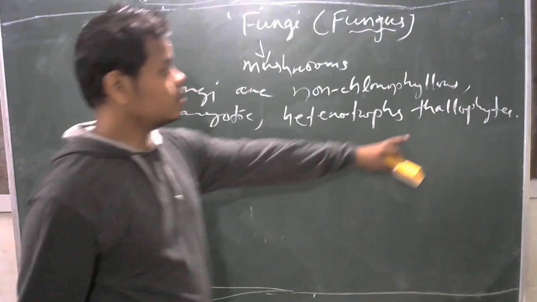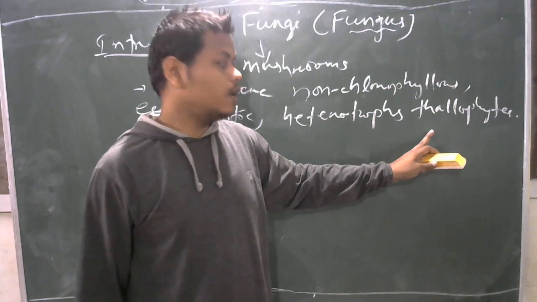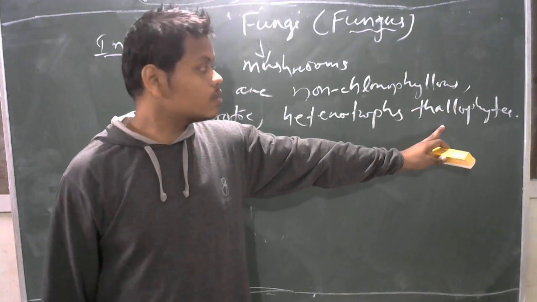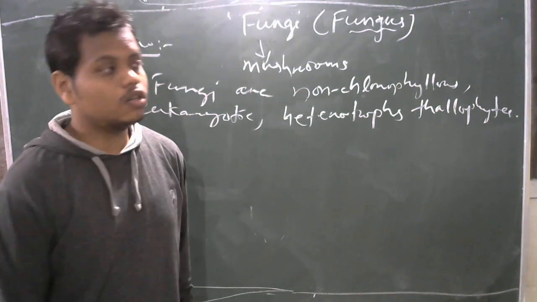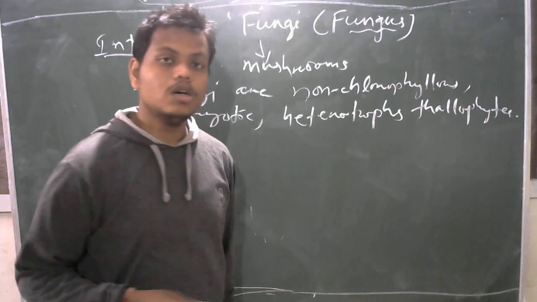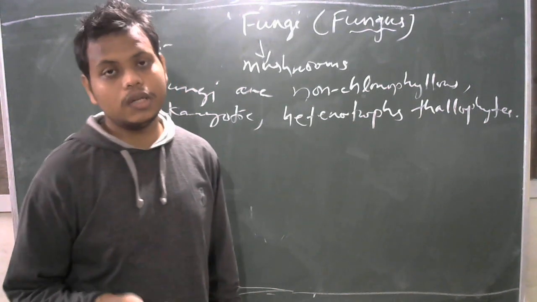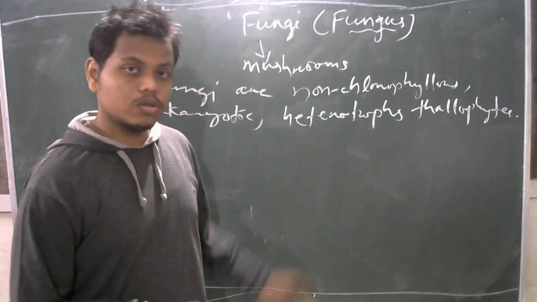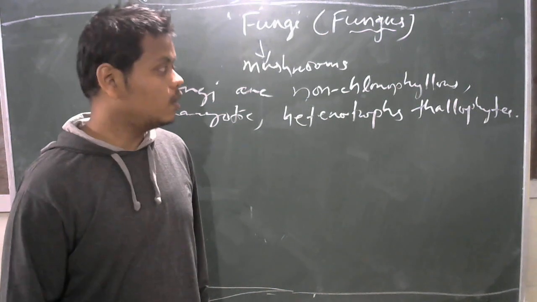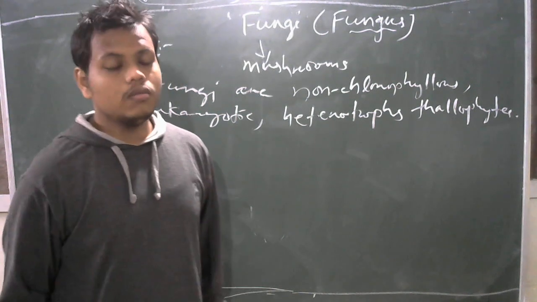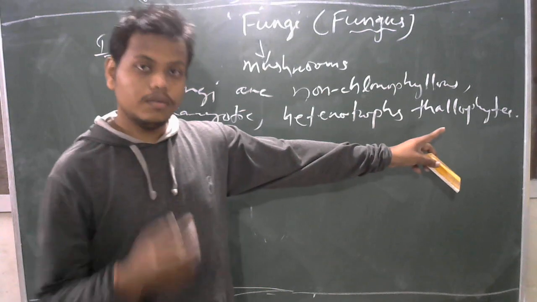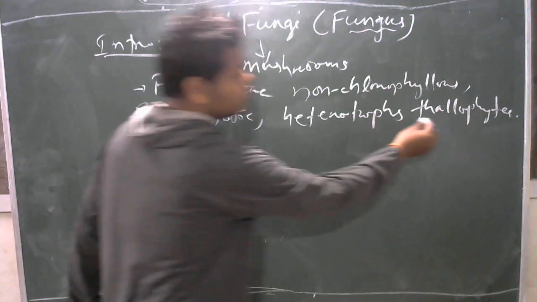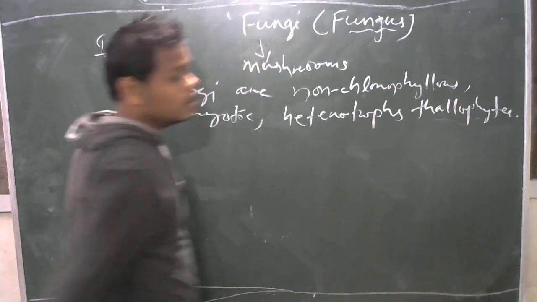Thallophytes means their body structure is made up of thallus. Thallus means an undifferentiated mass of root, stem and leaf. In normal plants, we can distinguish what is root, what is stem and what is leaf. But there are some plants where we cannot distinguish. In fungi also, we cannot distinguish root, stem and leaf. So that undistinguished plant body or fungal body is called a thallus, and due to the thallus nature of the body, it is called a thallophyte.